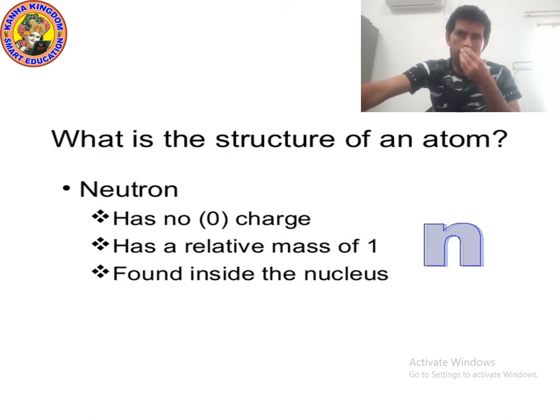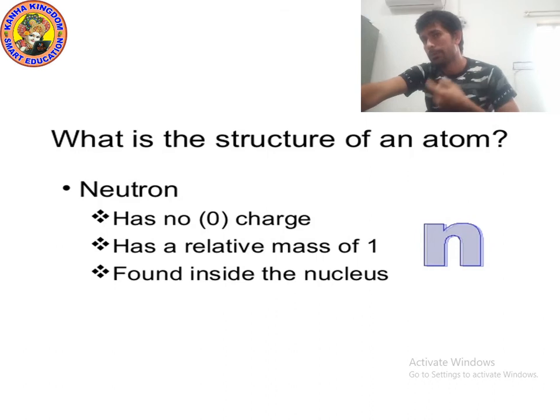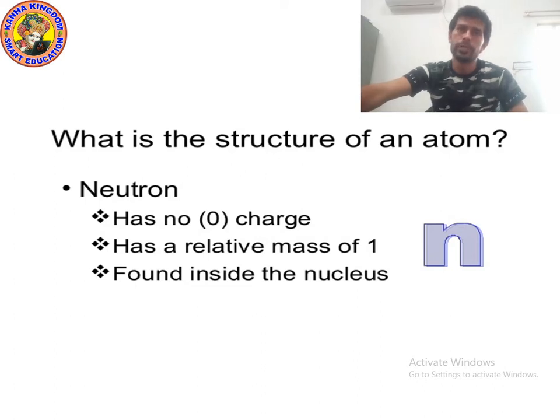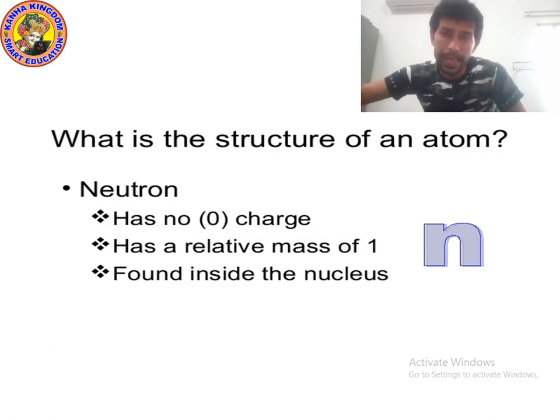And nucleus is also home of proton. Nucleus has proton, and proton determines the atomic number, while neutron does not determine atomic number. Okay, I hope you understood. Now let's move on to the next topic, which is electron.